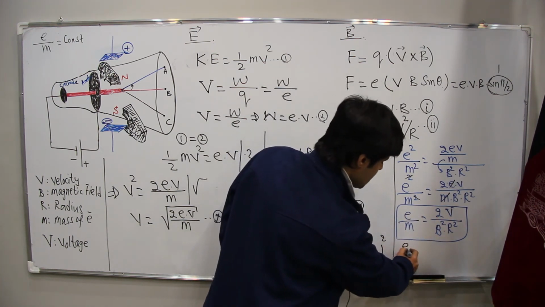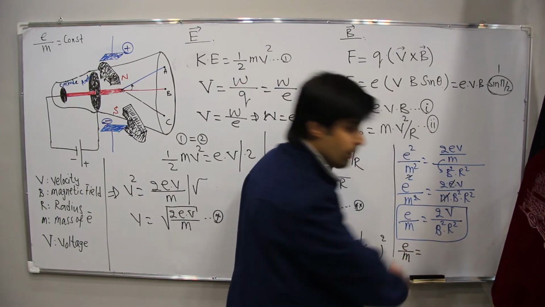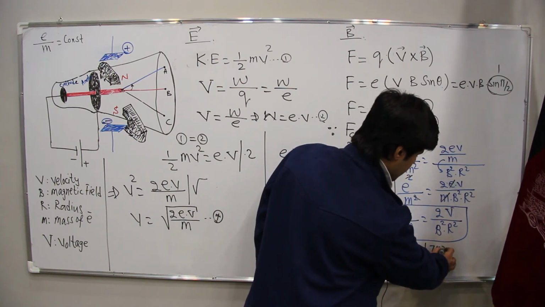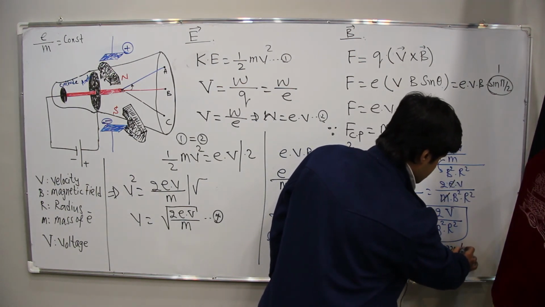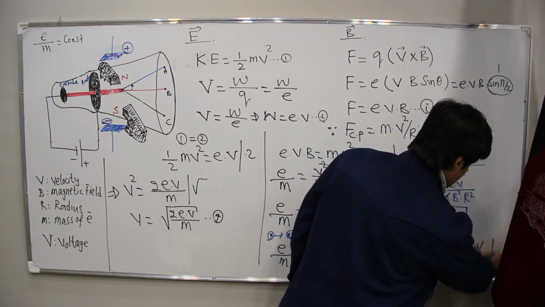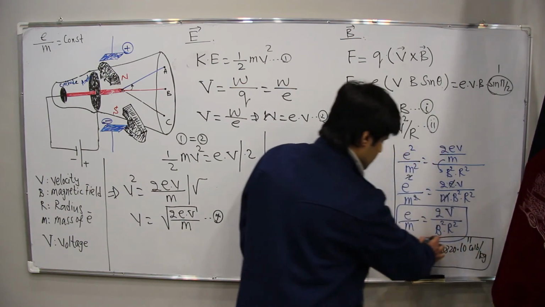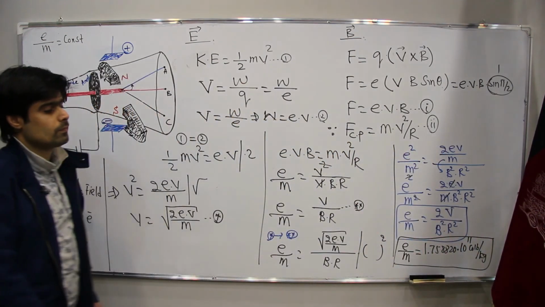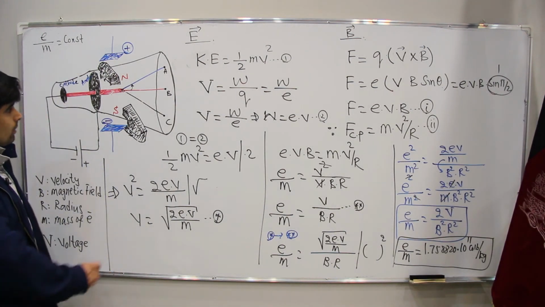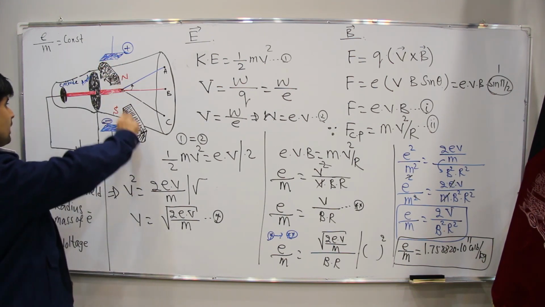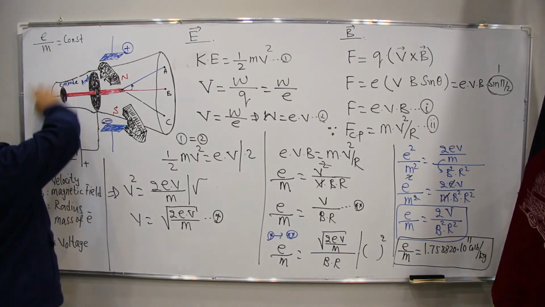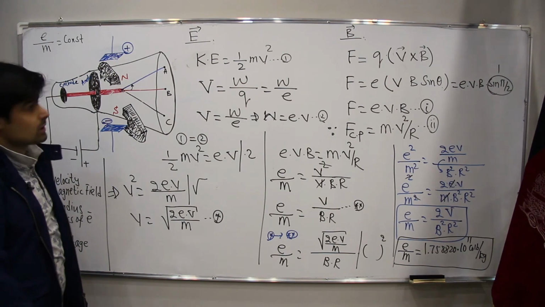It means e upon m is a constant, which is 1.758820 times 10 to the power 11 coulomb per kilogram. We have proved by using magnetic field and also electric field the value of e upon m, which is the same for every matter.